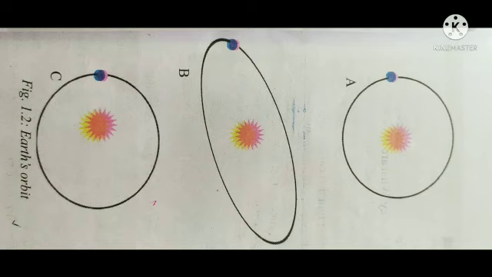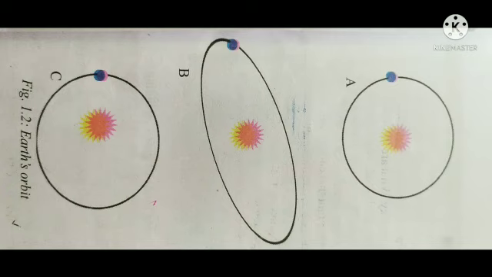Next, we know about the Earth as a planetary body. Already we discussed planets. Earth is the third planet in our solar system. Like all planets in our solar system, the Earth rotates on its own axis and goes around the Sun in a definite orbit. The orbit is the path of the Earth around the Sun.